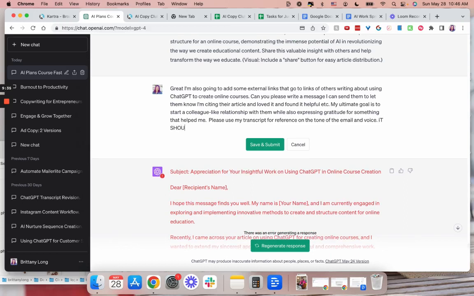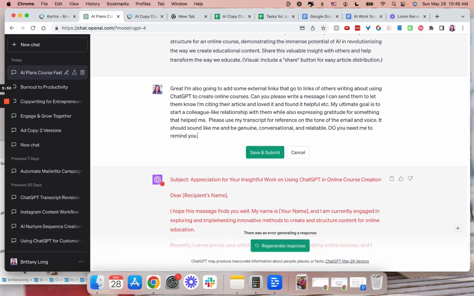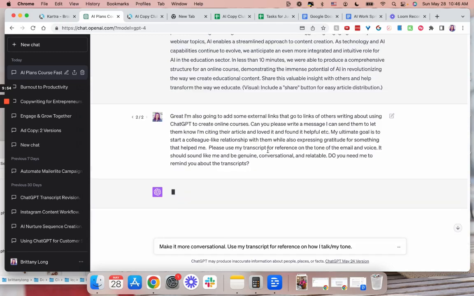It should sound like me and be genuine, conversational, and relatable. Let's see. Do you need me to remind you about the transcripts? I don't think so, but I'm going to ask that just in case. And we shouldn't have an issue this time, but every once in a while it'll get stuck. If it gets stuck, I'll just refresh it. I'm going to pause while I'm waiting.